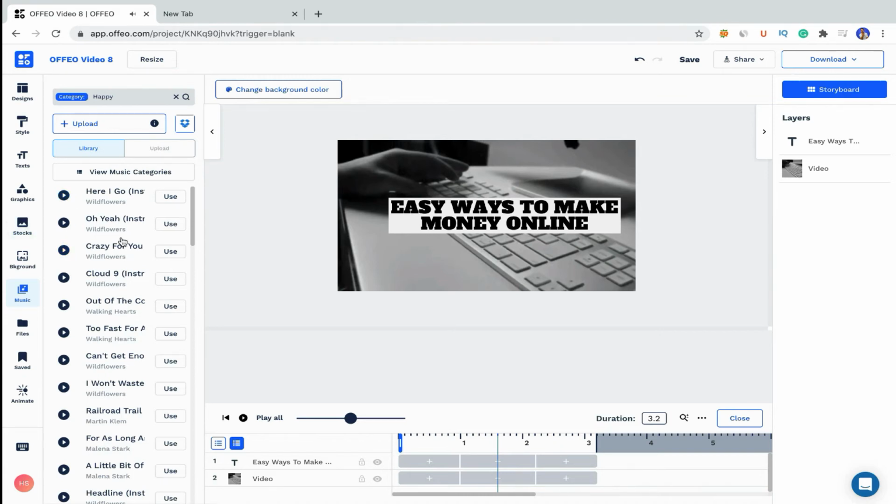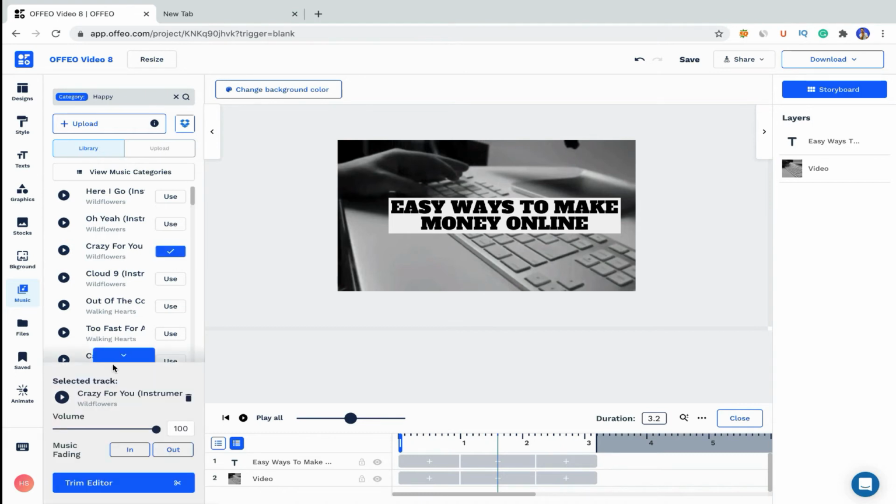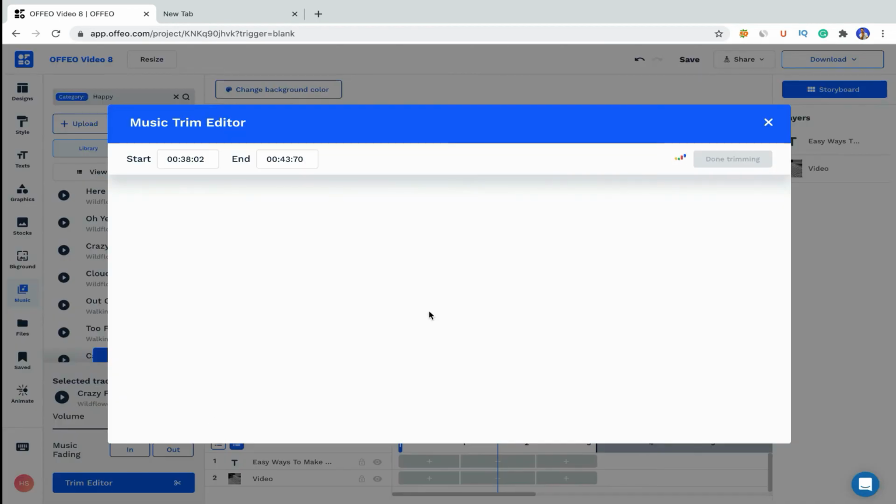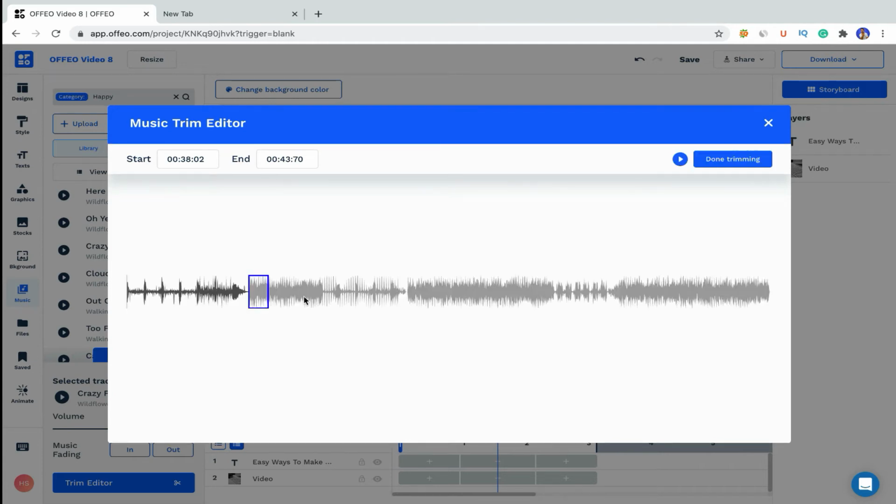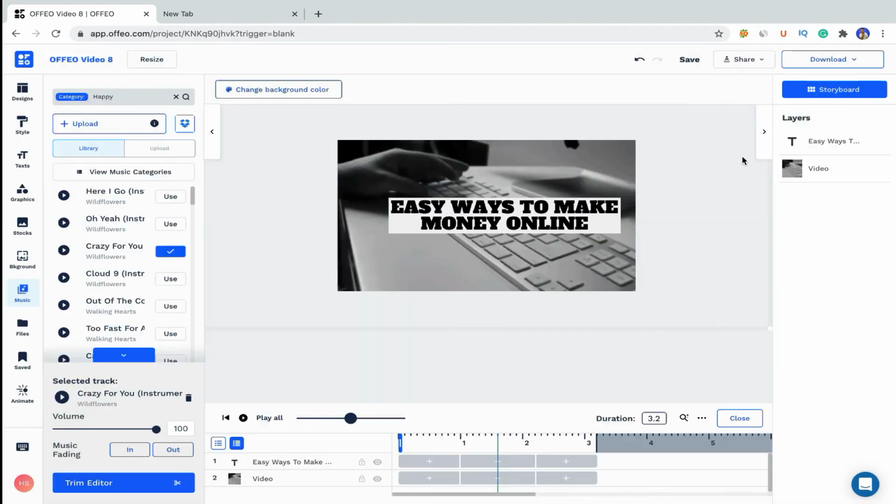So let's not waste any more time. Click on this, crazy for you, and we can apply fade in and fade out, and this is our trim. So you want to start where your music starts for this specific slide. For the upcoming slide it will select the next part. So I want to start from the scratch and done trimming.